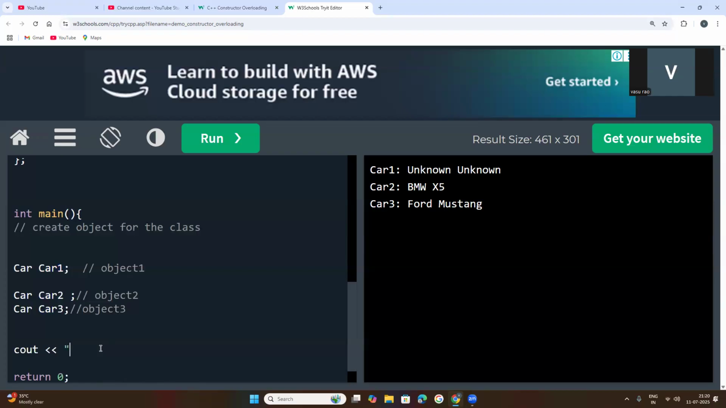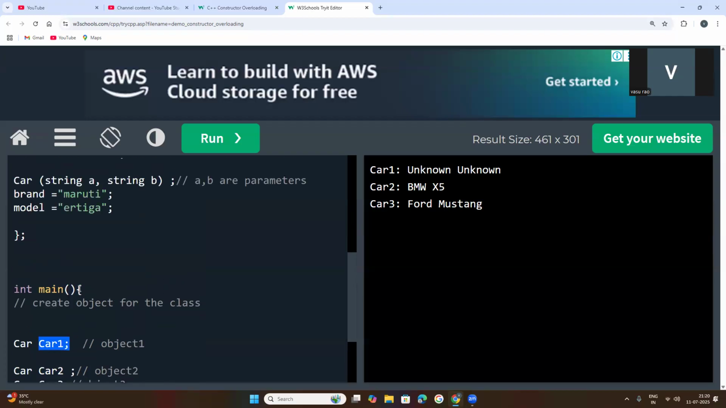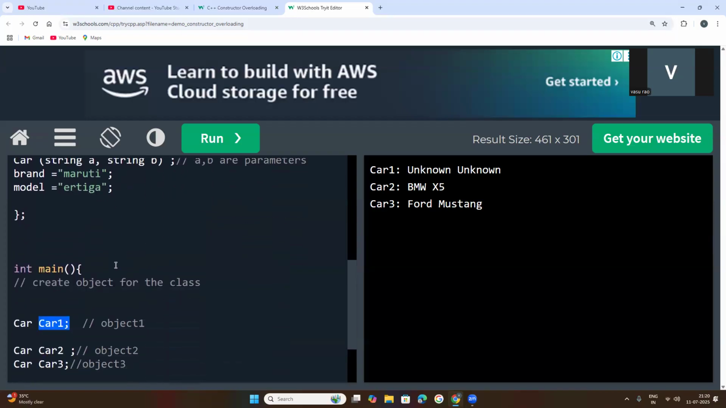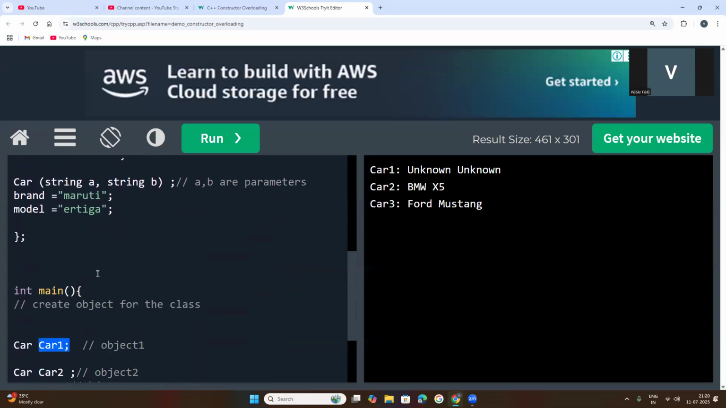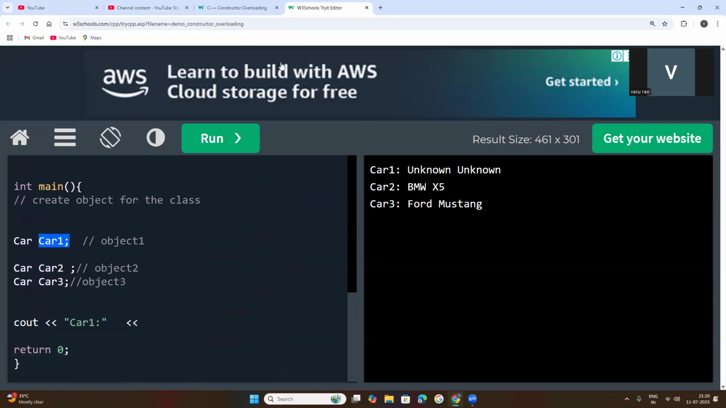Suppose car1 equal to... So after the insertion operator, we need to call which object. If I call this car object, automatically that method will be called. Which method? That constructor method.